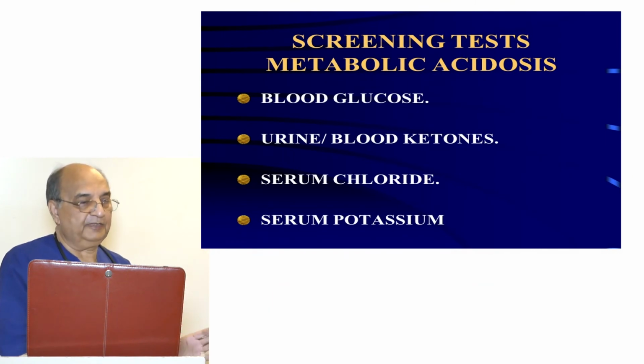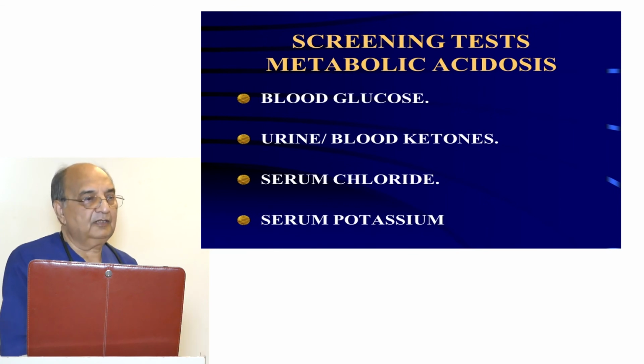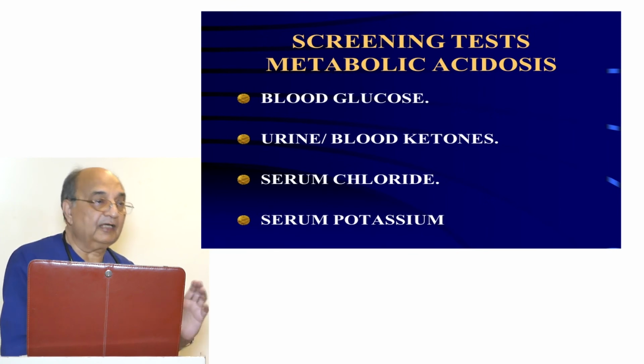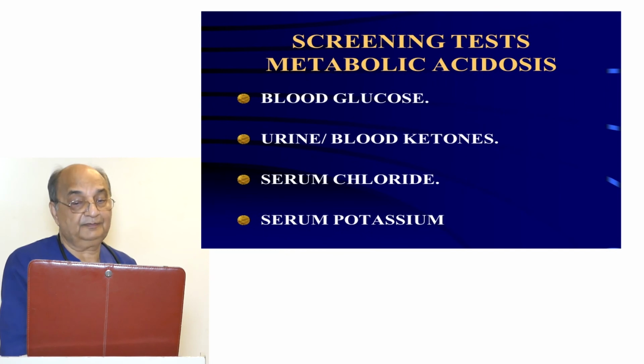In addition to ABG, you look at the blood glucose, because this is one of the causes of ketoacidosis. Then look at the urine ketones. They will help to diagnose the ketoacidosis. Then serum chloride and serum potassium. You don't need any other test to differentiate between 9 causes of metabolic acidosis. Right?